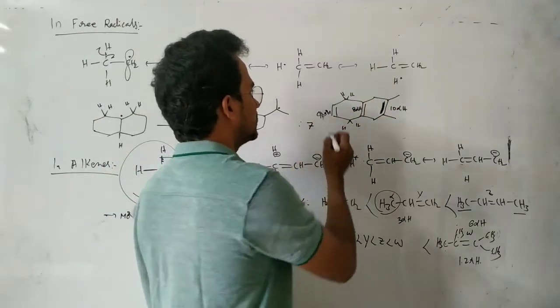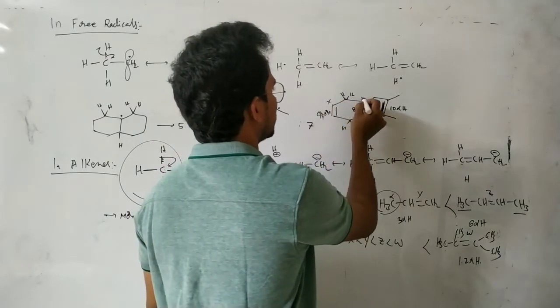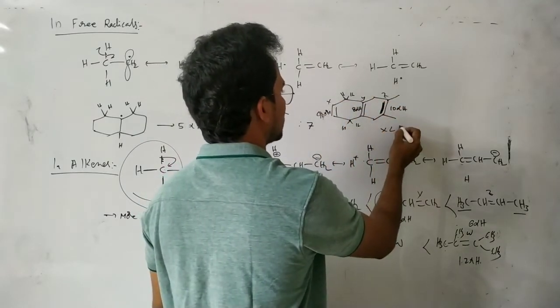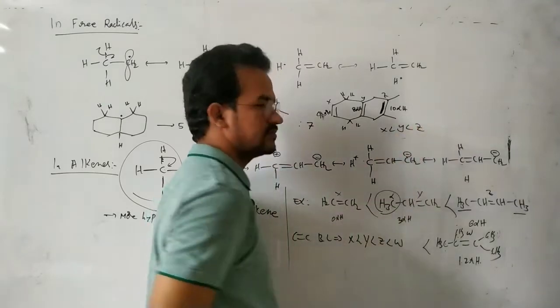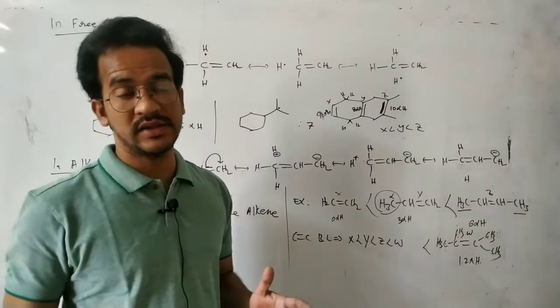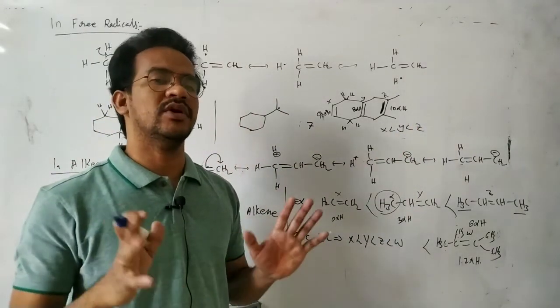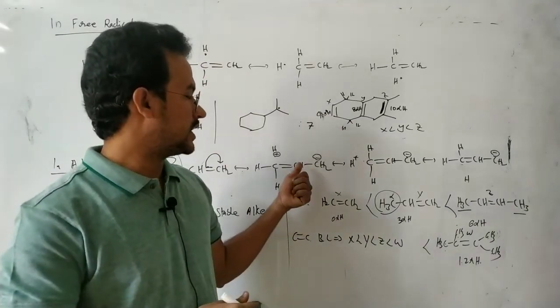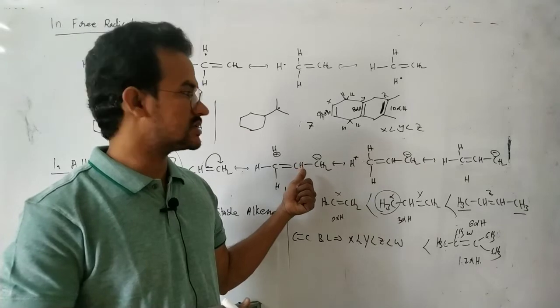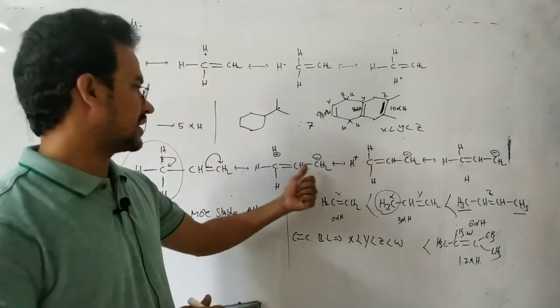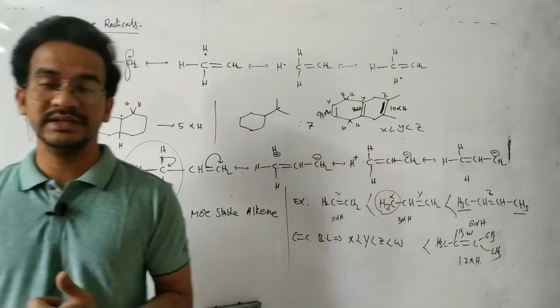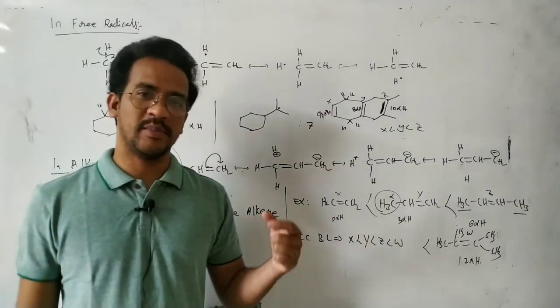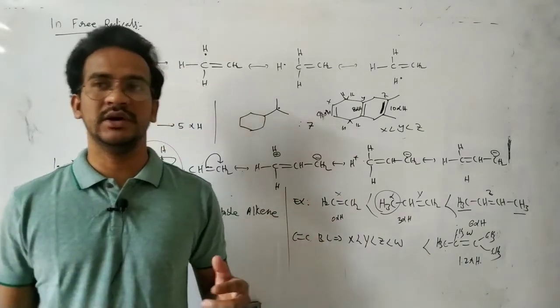That means here, let's say X, Y, Z. That means X less than Y less than Z. The C double bond C bond length increases with increasing hyperconjugated structures, because as a result of the delocalization of the C-H sigma bond, this double bond becomes a single bond. That is the effect of hyperconjugation on the C double bond C.